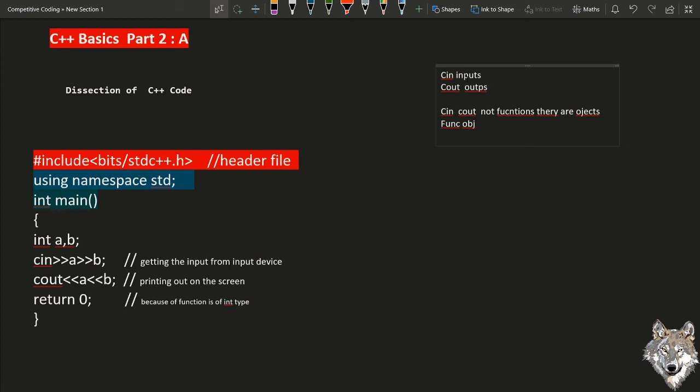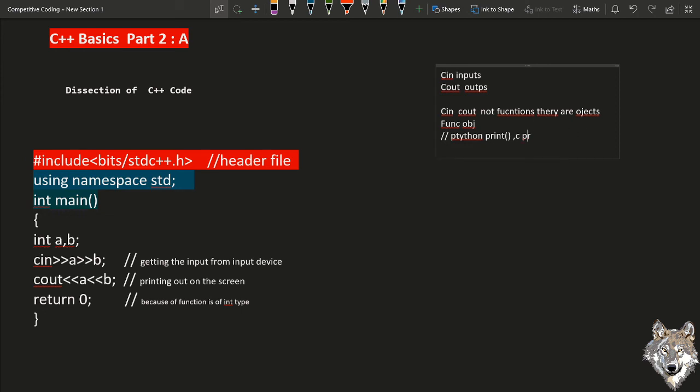So a function contains objects. While talking about different languages, for example Python, if we want to print something, then we use the print function. In C we use the printf function. In Java we use the system.out.print function. But in case of C++, we use cin for inputs and cout for outputs. Okay, this one is done.